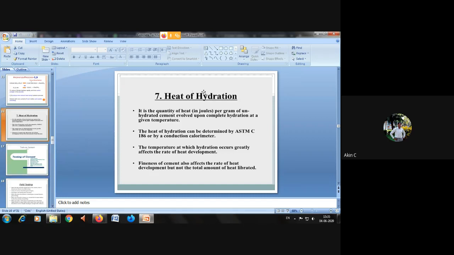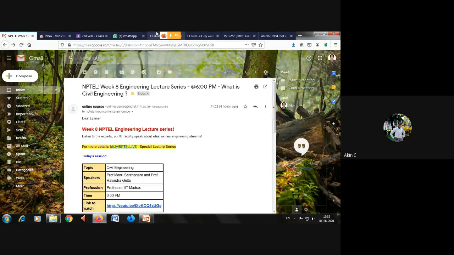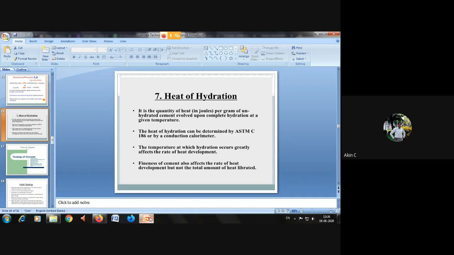This may be asked in the 2-mark question. We have not seen the 2-mark section of this question paper, but they have asked about any 4 types of cement, and you can see that they have asked about heat of hydration. So that's what I told, that it's very important. They asked heat of hydration in last year's question paper.